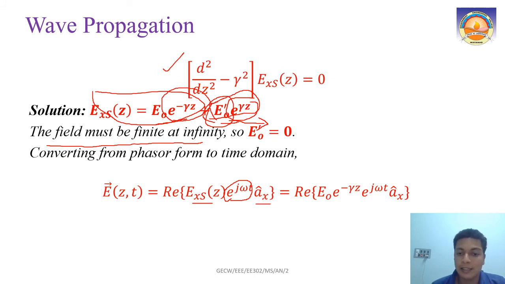So Ex is the real part of Ex(z) e raised to j omega t in the a x direction.